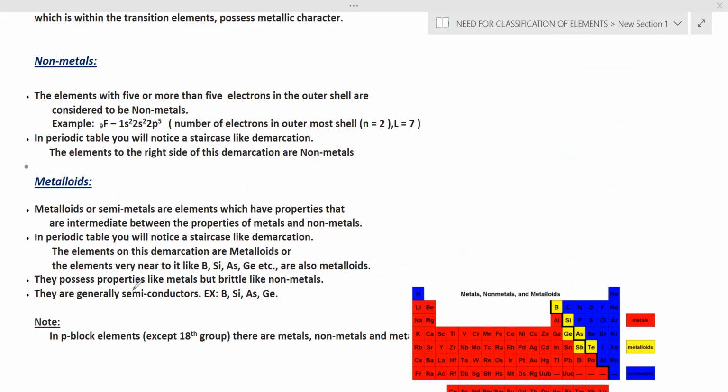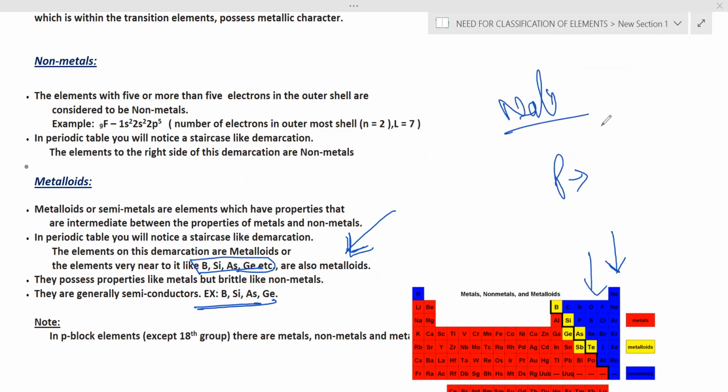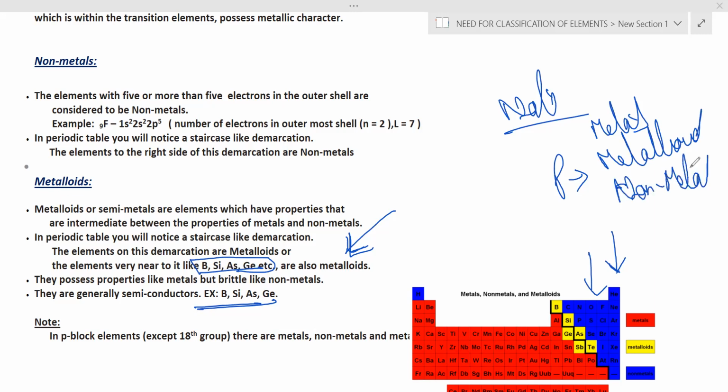So as the condition is given, all the elements which are very close to the staircase are also considered as metalloids. Of course, these are very, very important. Here they have the properties of both metals and non-metals. Now, we are talking about the P block element as an important note I am making here. The P block element consists of metals, metalloids, and also non-metals. This is the important point we have to consider.